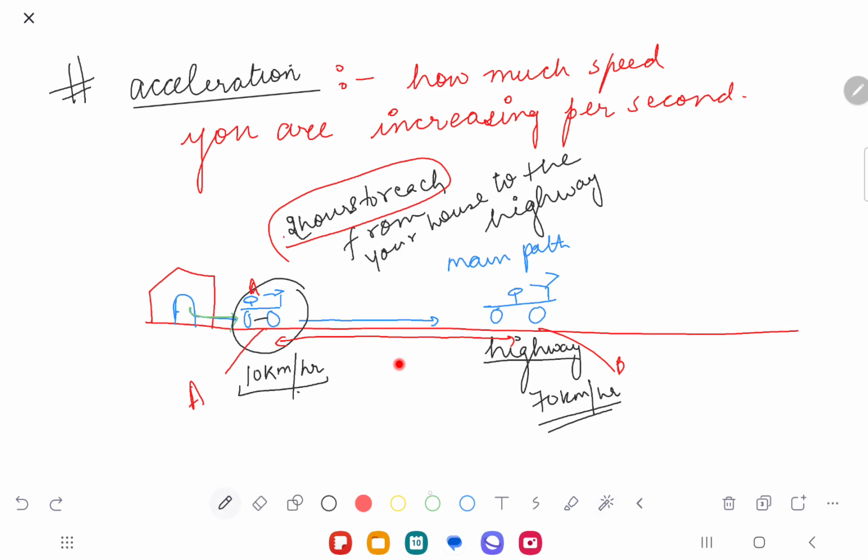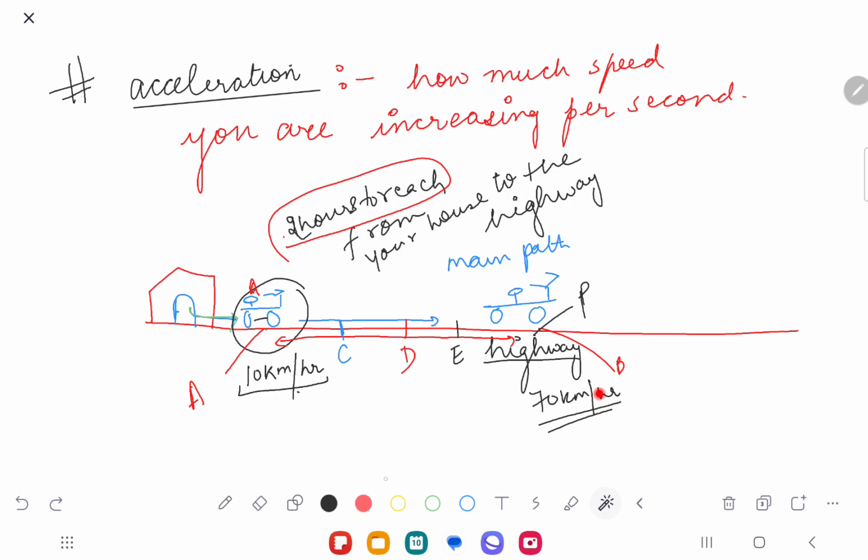So here, if you talk about point C, the speed might be a little different than the speed at point A, because the person is speeding, increasing the speed. If you reach point D, the speed at D might be a little more than the speed at point C. At E, the speed would be even more than the speed at point D. So the speed at the last point would be the highest, which is 70 kilometers per hour.